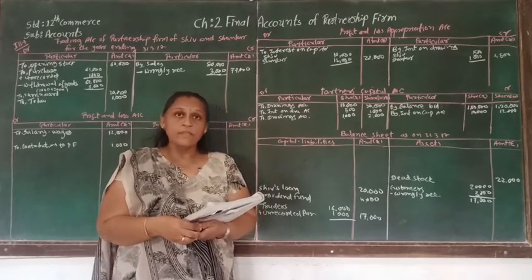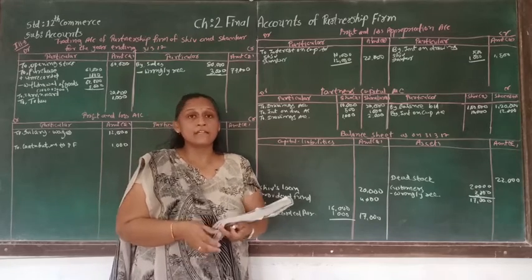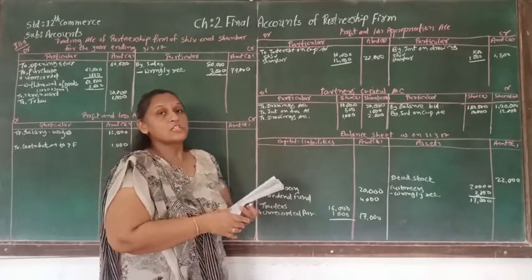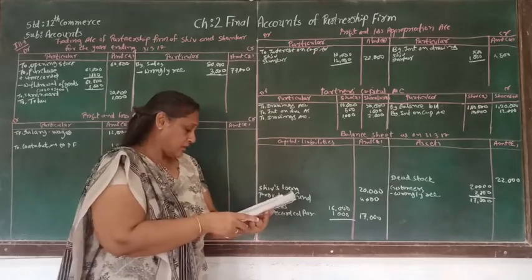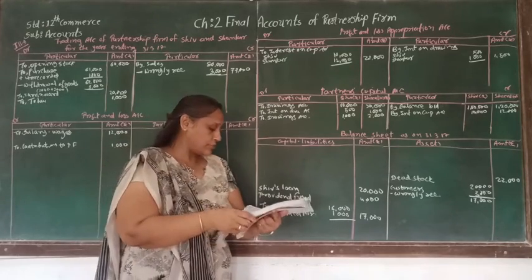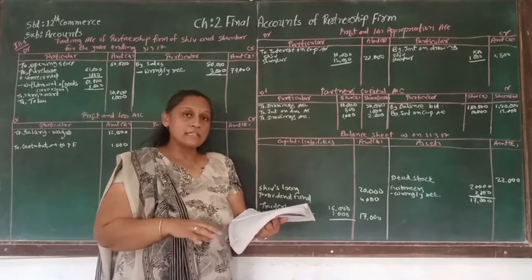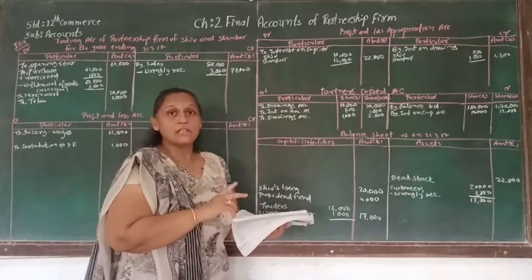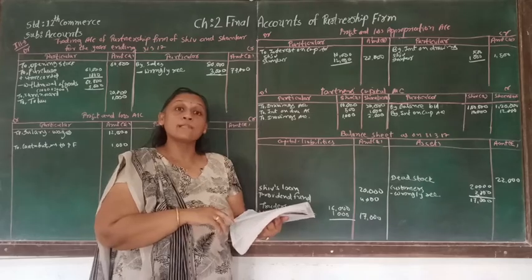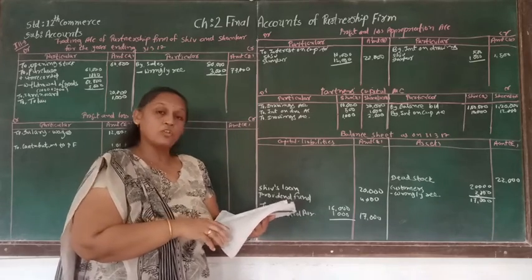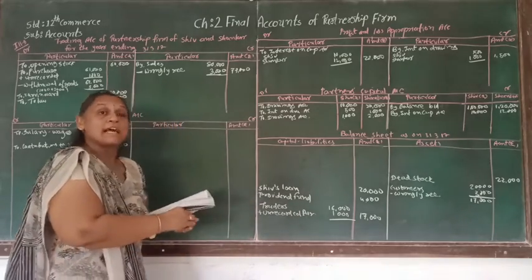We know that the partner's loan is supposed to be given interest at the rate of 6%. So the loan is 20,000, the rate of interest is 6%, and it is for 9 months. So the interest amount is 900.